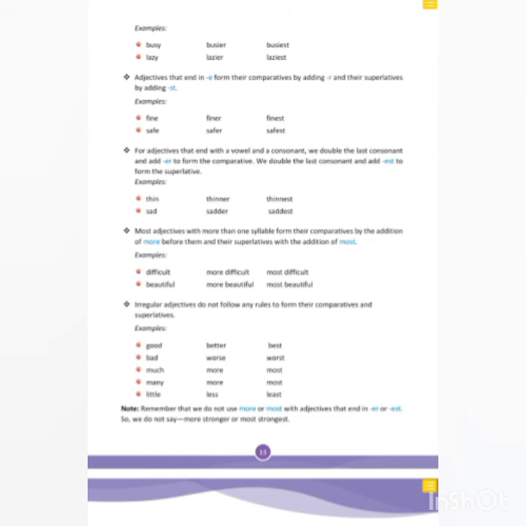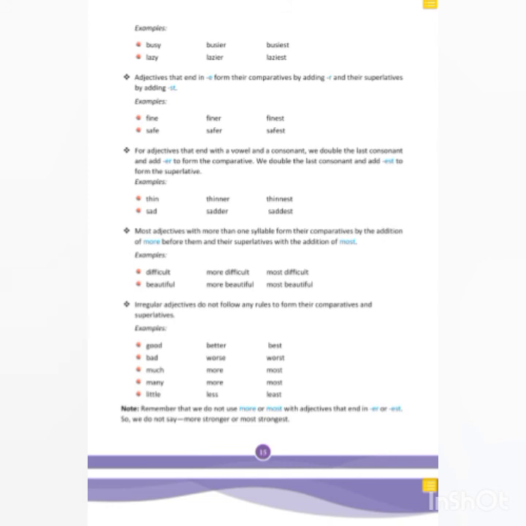How do we form these degrees of comparison for adjectives? By seeing the syllables. You will see the sound. Difficult, beautiful. So we will not put er and est at the end. Instead of those, we put more and most.